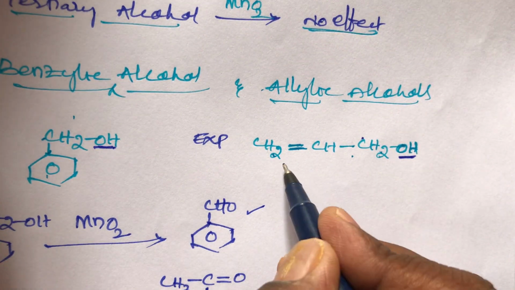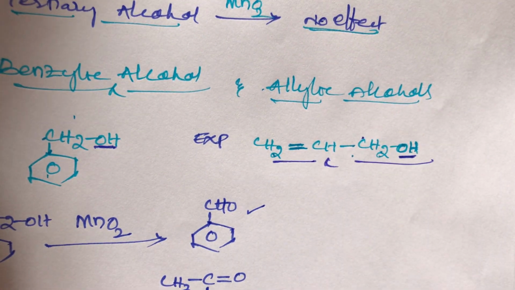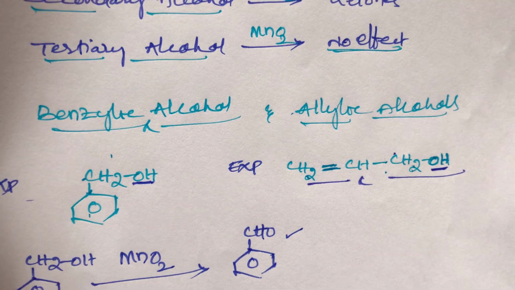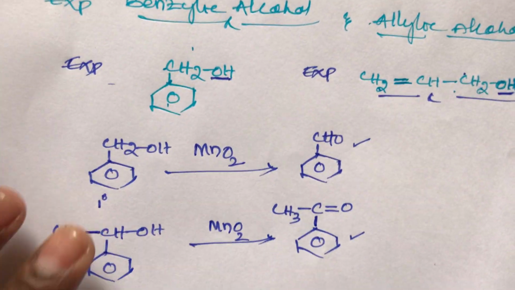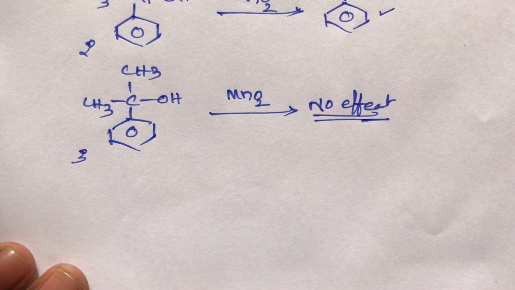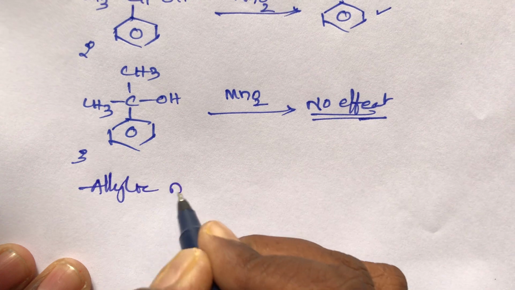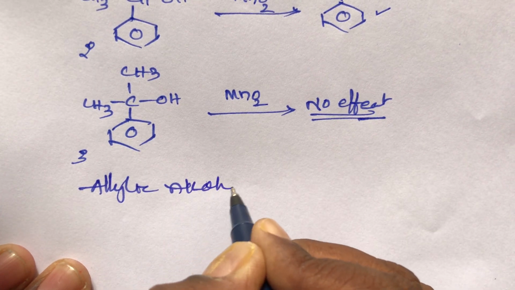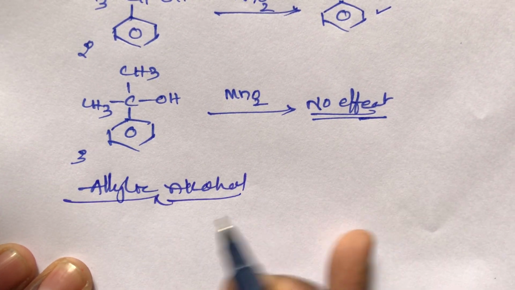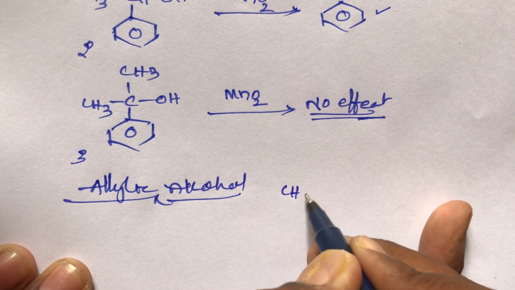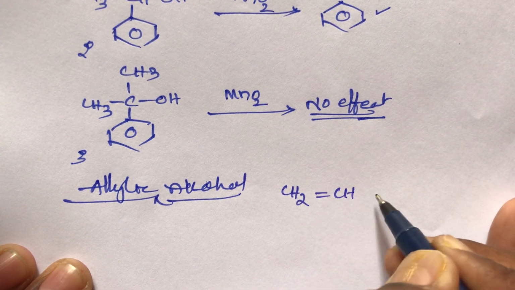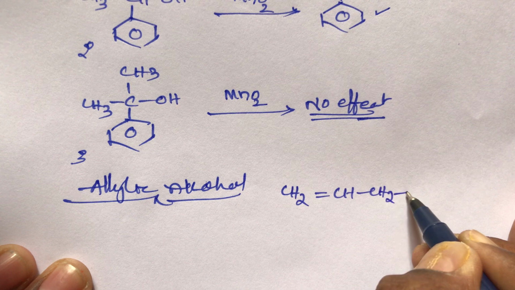So what about allylic alcohols? Now take the allylic alcohol example. The primary alcohol is CH2 double bond CH, then CH2OH.